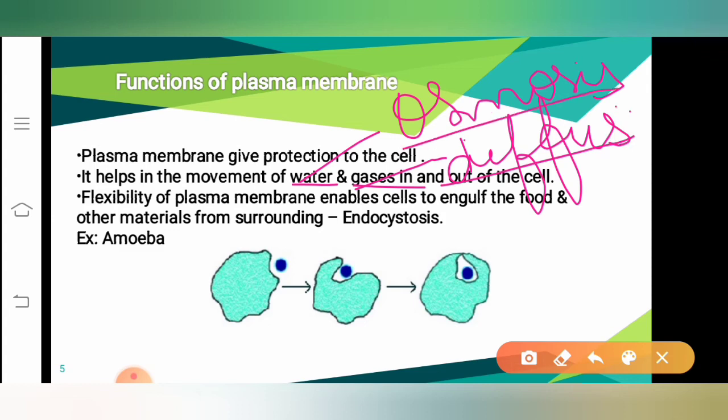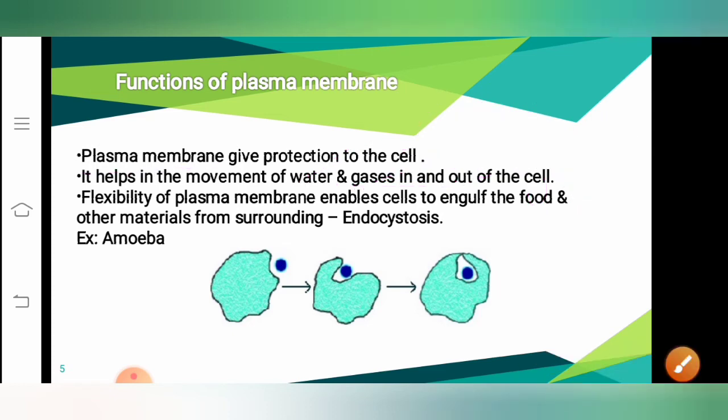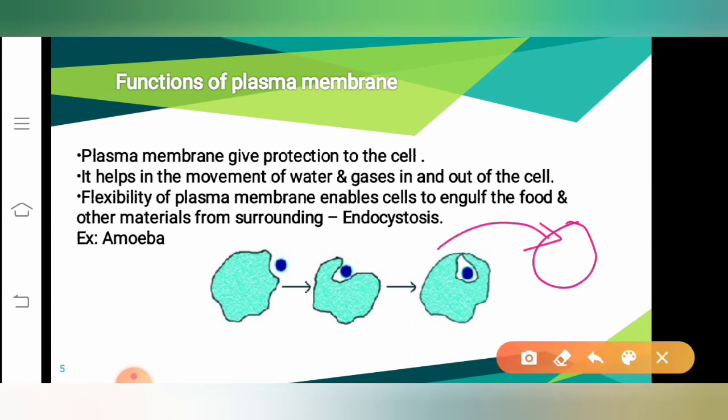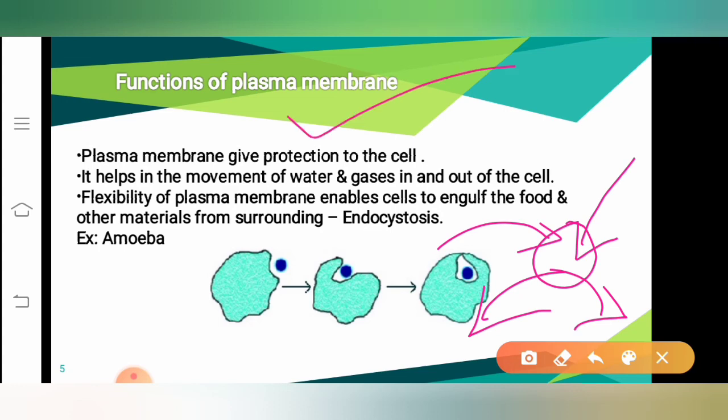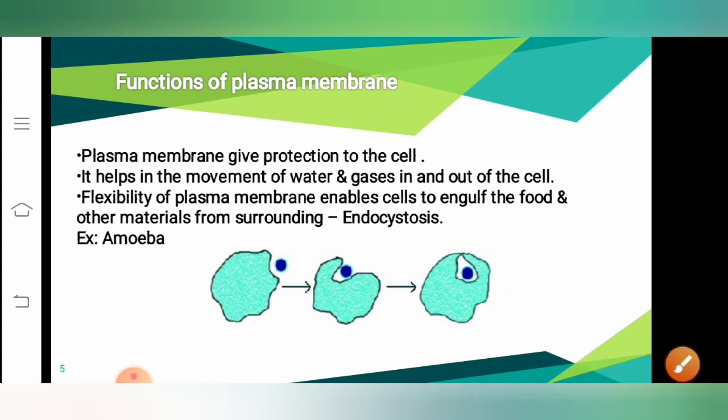So the movement of water and gases is taken care of by the plasma membrane, whether gases enter the cell or exit outside, or water enters the cell or exits outside. Okay?